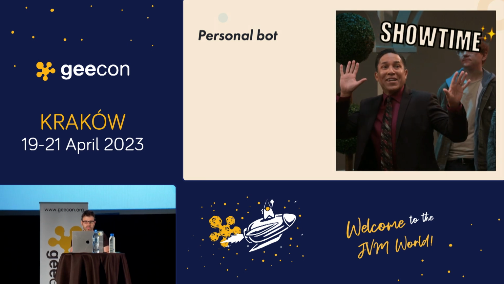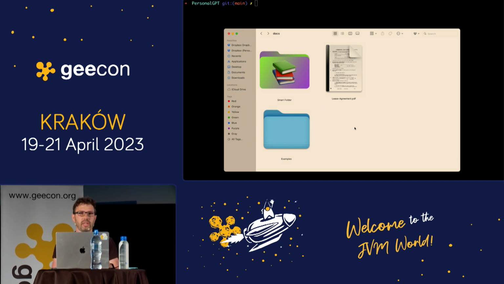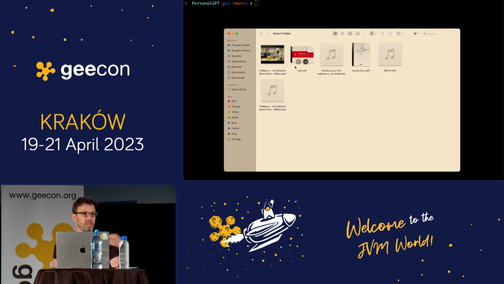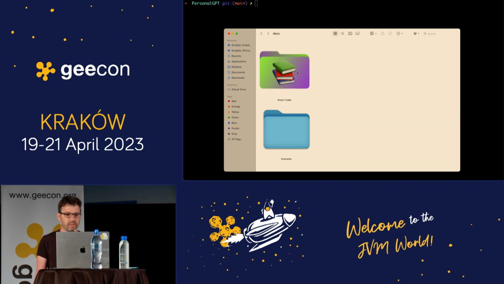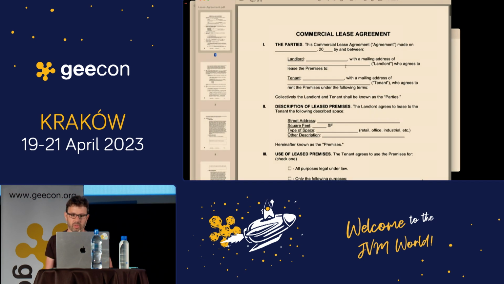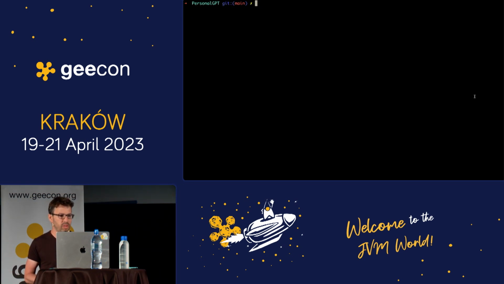What we want to build is a kind of smart folder: anything that you put in it, any data, any content, any type of files, from movies, from podcasts, from documents, anything, the bot can understand the content and answer your questions about it. In this example, I have this lease agreement that I got from my landlord yesterday. I want to put it inside this folder and answer questions about it. So for example, if I just go to the document and search, can I bring a dog? The word dog doesn't appear at all, so I don't get the answer.